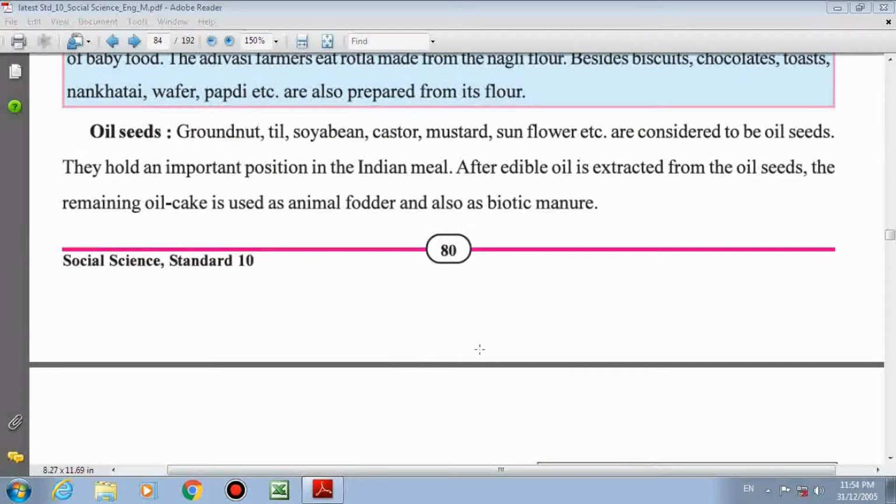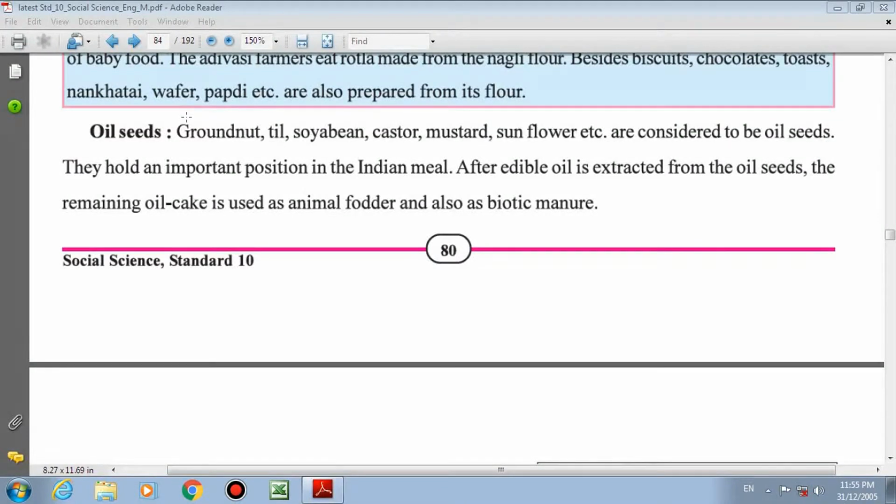So we will start with part number 3 of this lesson, with the concept called oil seeds. Now line by line we will read, and the area which I put a block, you need to underline in your textbook. The category of oil seeds: those crops whose seeds are useful to get edible, means eatable, oil.